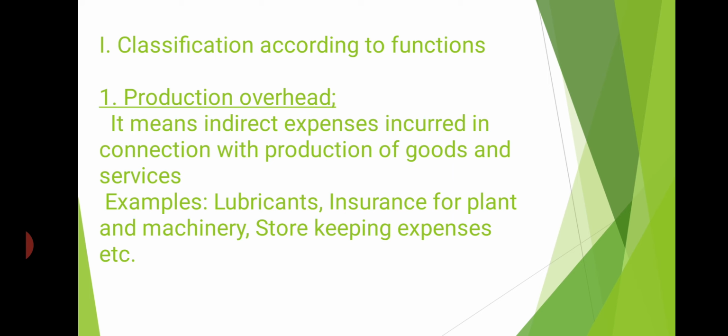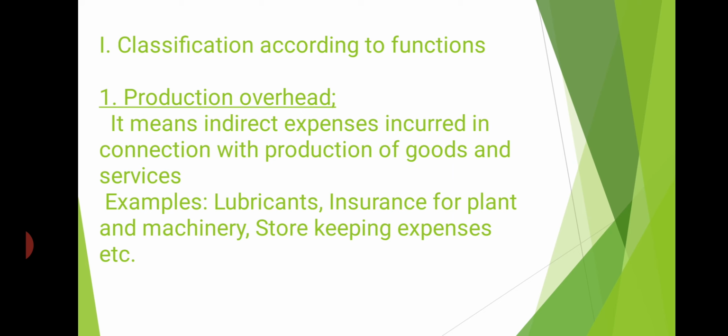So, classification according to functions. What are those classifications? First one is production overhead. Production overhead means expenses incurred in connection with production of goods and services. All the expenses made in connection to production of goods and services, but which are indirect to production, not directly involved in production.